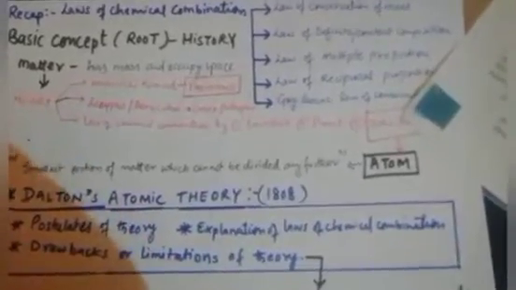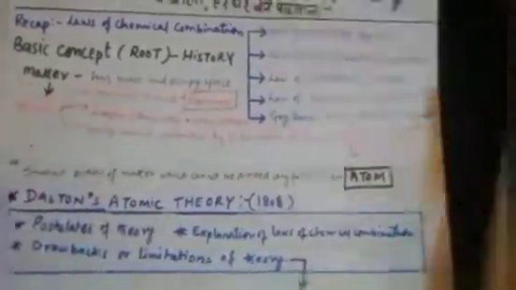The first postulate: matter is made up of extremely small particles called atoms. I have a book here, from which I'm reading. This postulate covers the law of conservation of mass. Atoms can neither be created nor be destroyed in physical or chemical changes. According to this postulate, there is no change in the mass in a physical change or chemical change. You studied this in 10th class also when we did balancing. So this was the first postulate.